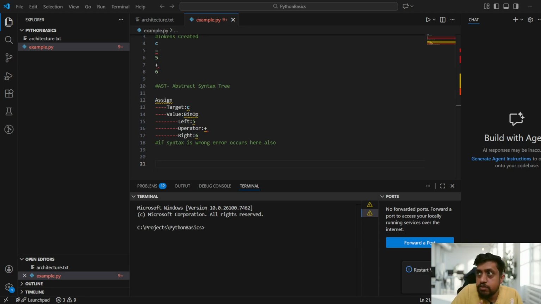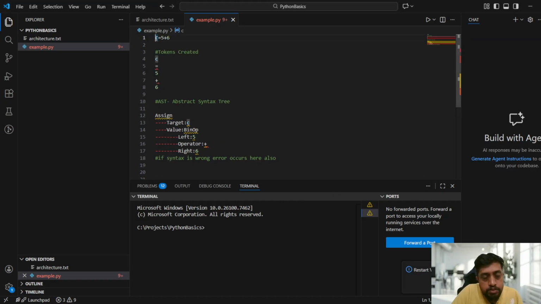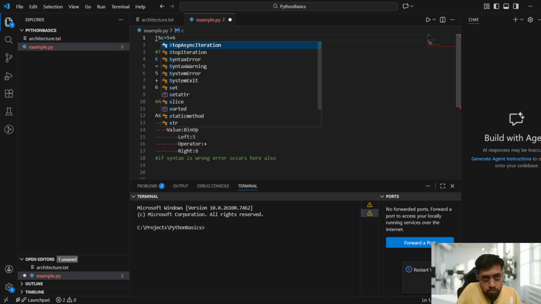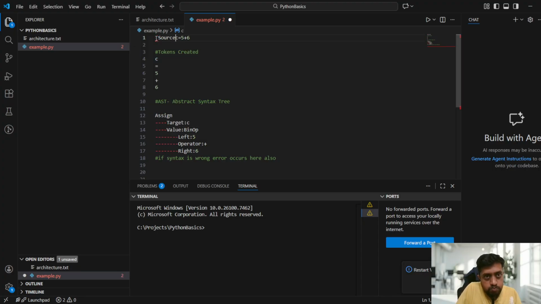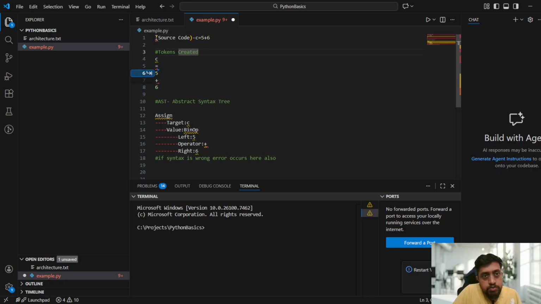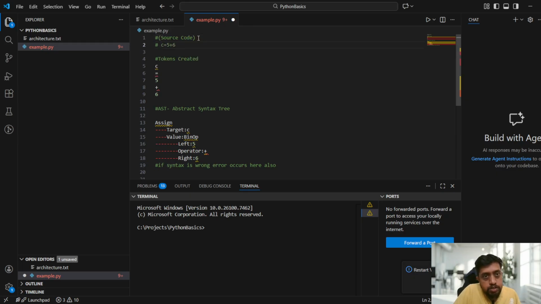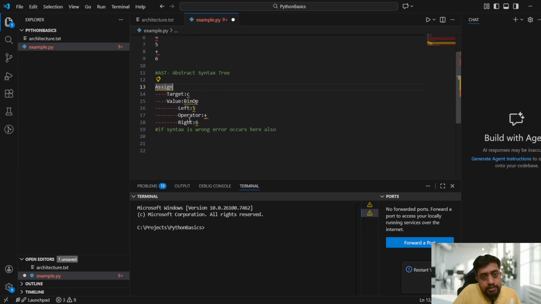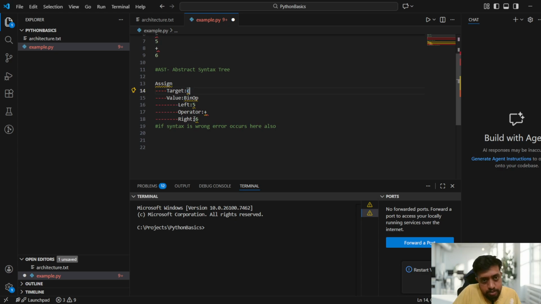Okay, so now you understand these two parts, right? The first one is the source code you have written, guys. It's like c equal to 5 plus 6. You can type it as source code. Okay, so this is the source code, which is c equal to 5 plus 6. Now the tokens have been created: c equal to 5 plus 6. Now the tree structure has been created, which is like assigning the value 5 plus 6 to c. Okay, that is also there.